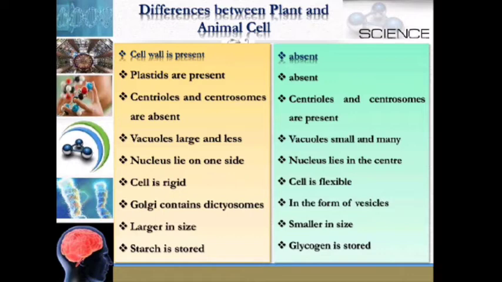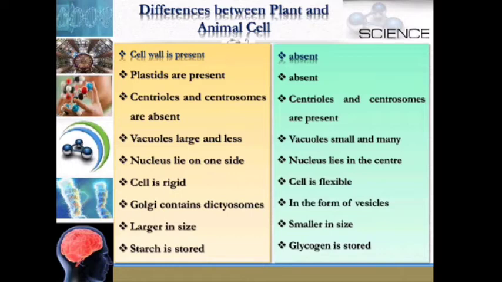In plant cell, cell wall is present, plastids are present, centrioles and centrosomes are absent, vacuoles are large and less in number, nucleus lies on one side, cell is rigid, Golgi contains dictyosomes, larger in size, and starch is stored.